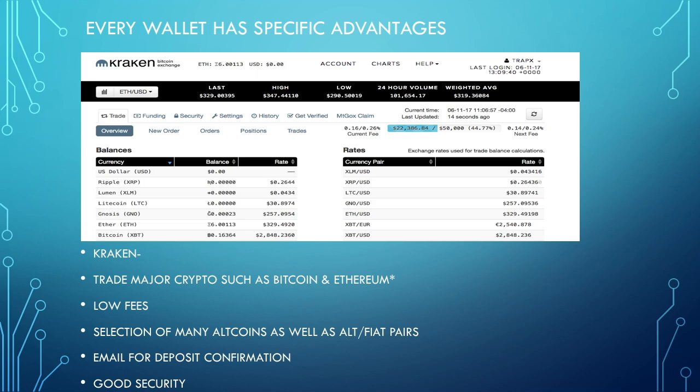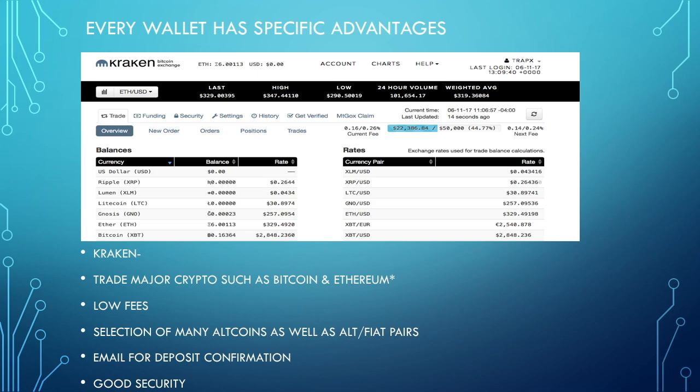Ethereum pairs, Ethereum USD, Ethereum Euro, lots of different pairs available on Kraken, and they even have the Stellar Lumens pair for trade against XBT, Bitcoin, or Ethereum. I'm sorry about that. Let's see, low fees. You'll find the blue bar there on your page should you choose to go with Kraken. It will show you where your fee rate stands. The more in you are, the more trades or bigger trades you make, your fees go down.